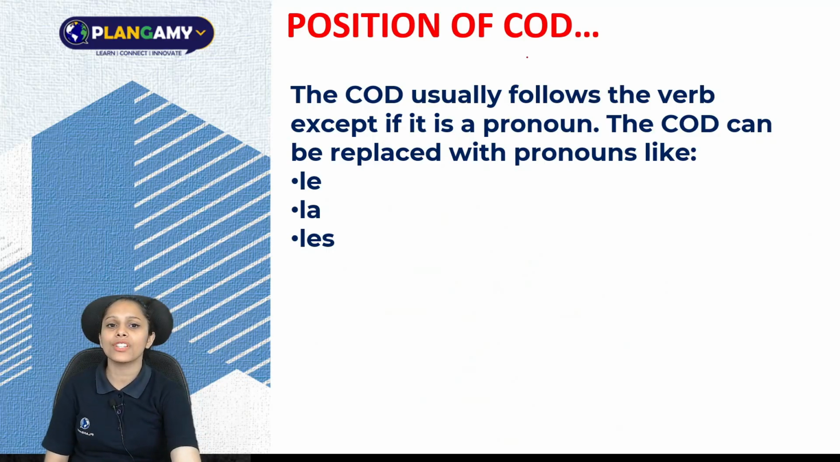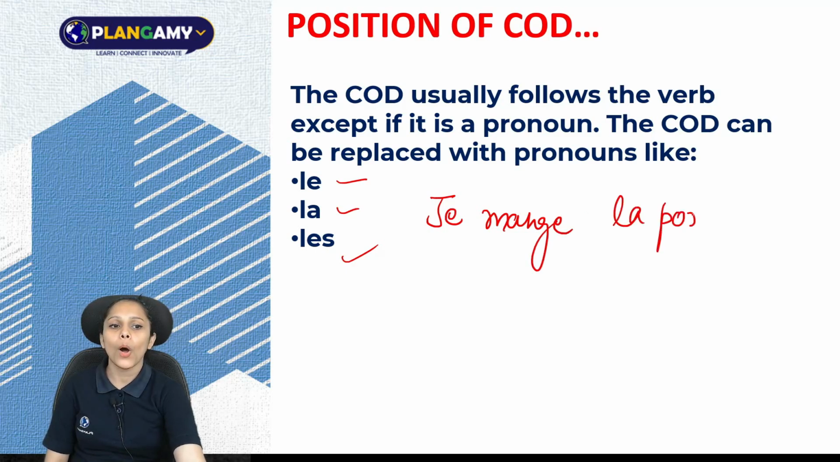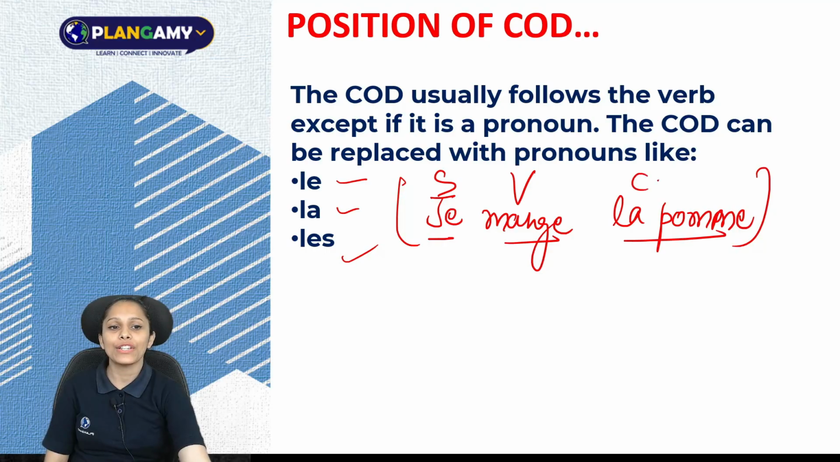Now we have position of COD. The COD usually follows the verb except when it is a pronoun. The COD can be replaced with pronouns like le, la, les. So if I say je mange la pomme, this is my complete sentence where I have subject, verb and COD.